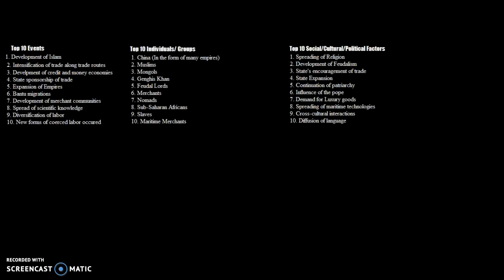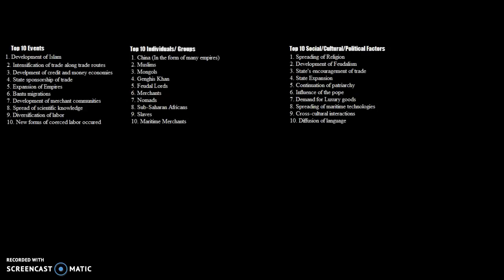Number 4 would be state expansion. State expansion, especially the expansion of the Mongols during this time, helped intensify these cross-cultural interactions. Number 5 would be the continuation of patriarchy. Patriarchy continued during this time. However, there were some notable exceptions, such as Sub-Saharan Africa, as noted by Ibn Battuta, and we'll get to him later.